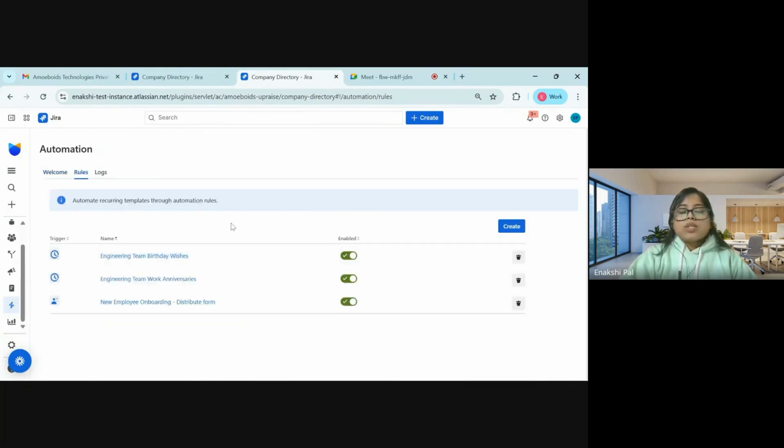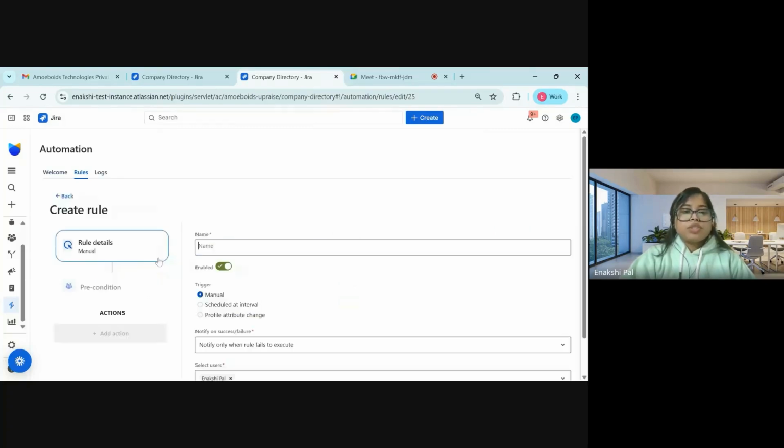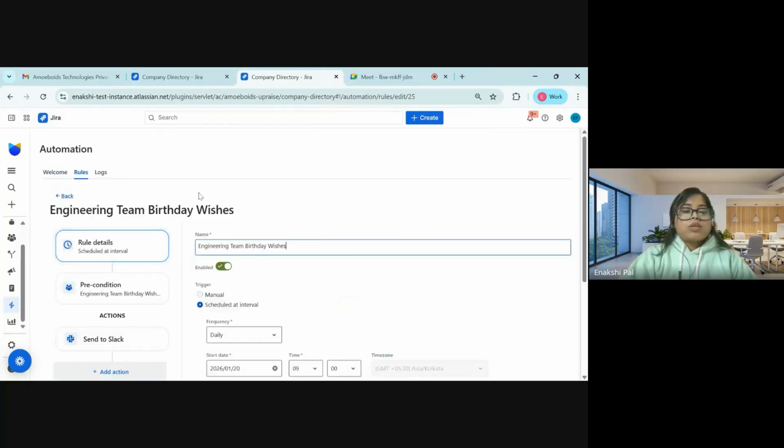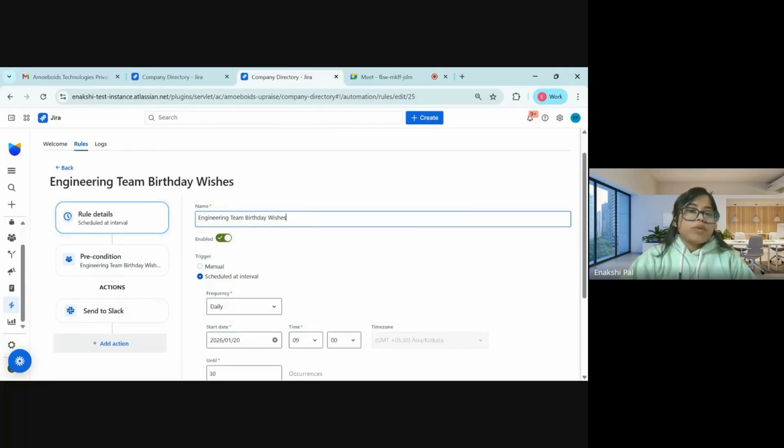You can click on create and go ahead and create your own rules. For now, I'll simply go ahead with this rule, engineering team birthday wishes. Right now we are in this rules tab. We will set up the rule details first. You can see I have already put a name for this.